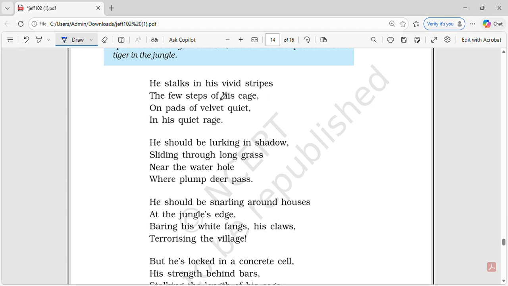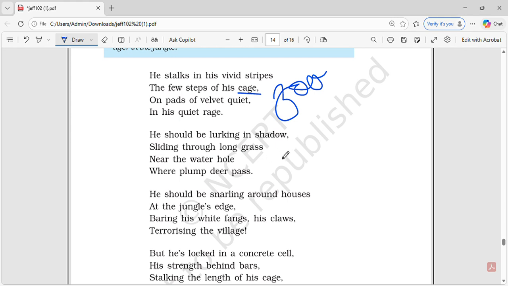He stalks in his vivid stripes, the few steps of his cage, on the pads of velvet quiet, in his quiet rage. Again, this is about the zoo, as you can understand from the cage itself. He should be lurking in shadow, sliding through the long grass near the water hole where the plump deer pass. Again, this is about the forest.